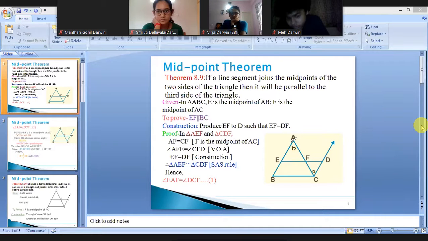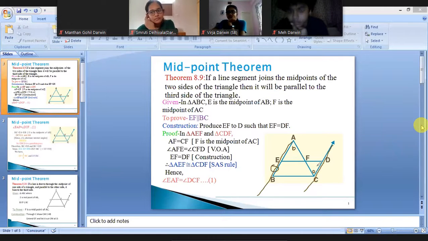Now what type of angles are they? Alternate interior angles. As the alternate angles are equal, can I say these lines, that is AB and CD, will be parallel to one another? Now AB and CD are parallel, that means this part EB will also be parallel to CD.